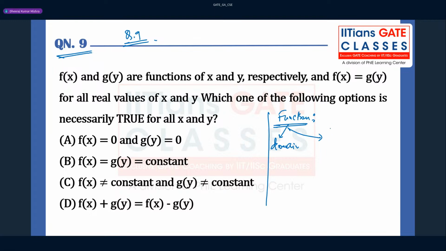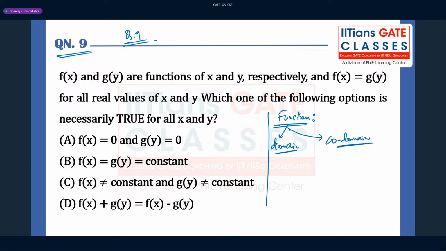One is called domain, one is called codomain. Okay, but you will find in the exam that these things are not always defined, right? So domain is defined, but codomain is not defined, this kind of thing, right?